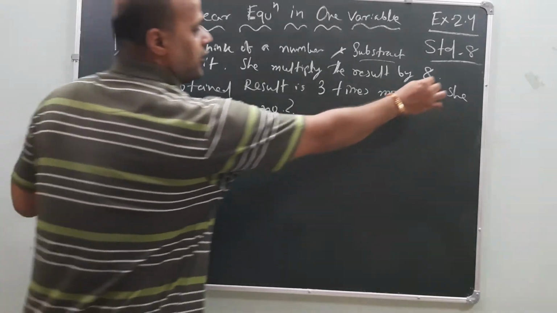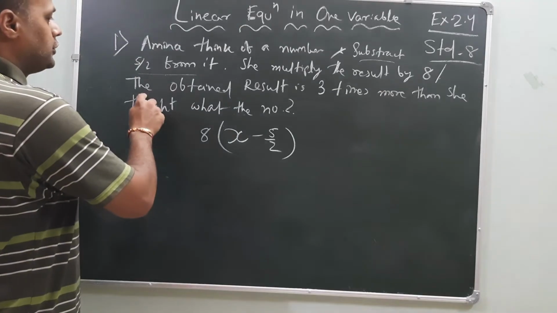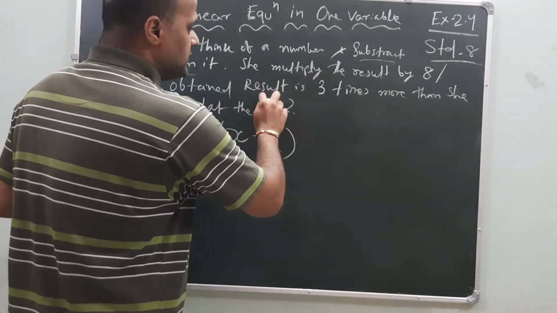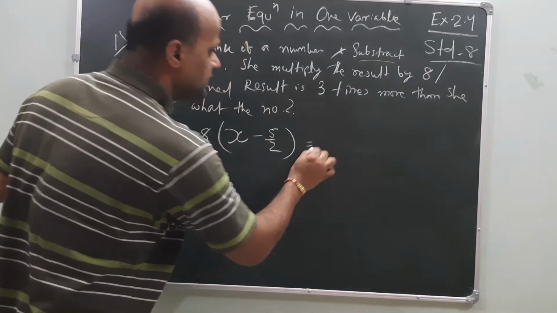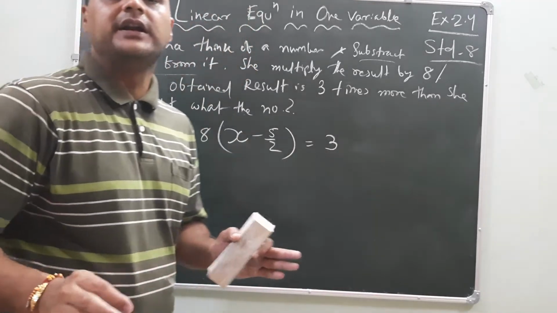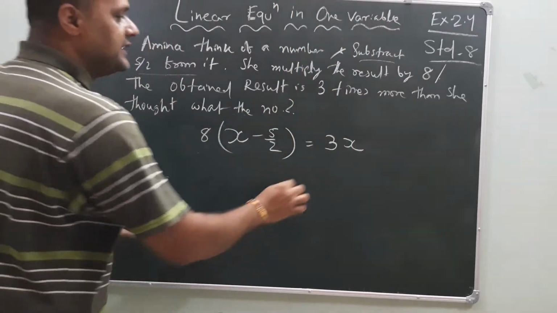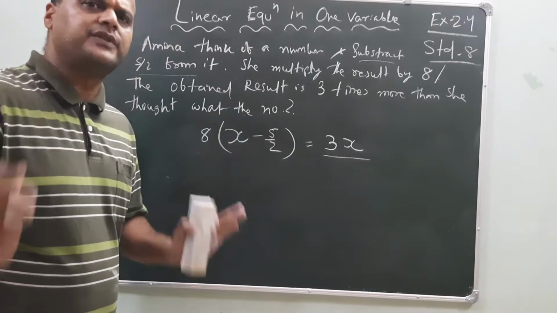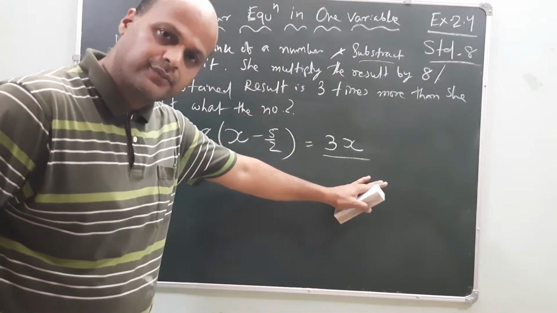This is the statement up to here. You have to read it very carefully my dear friends. The obtained result is 3 times more than what she thought. What is the result she is saying? 3 times of the number she thought of. Okay, now the statement has been formed here.